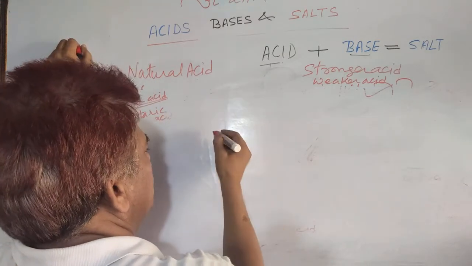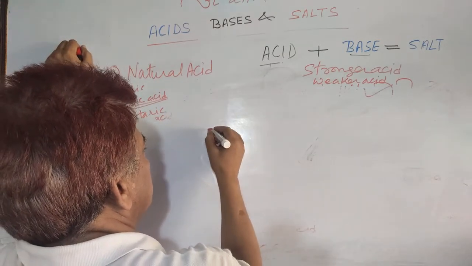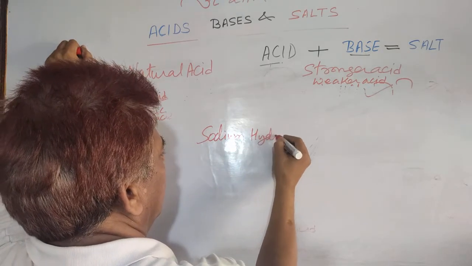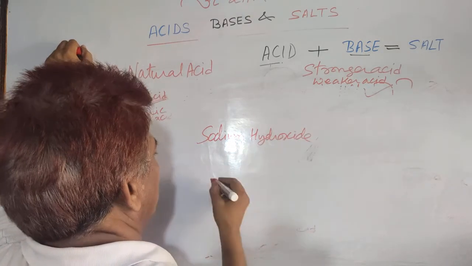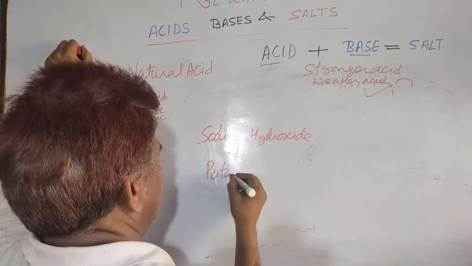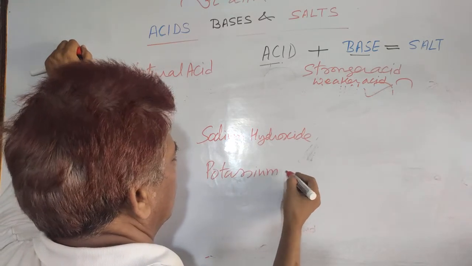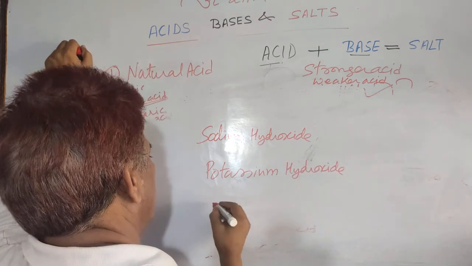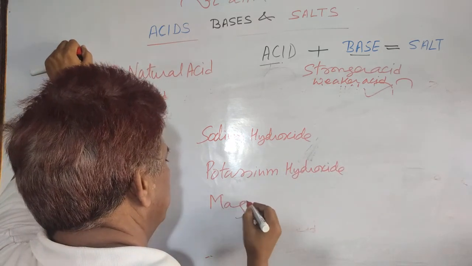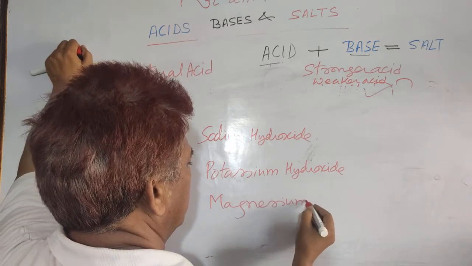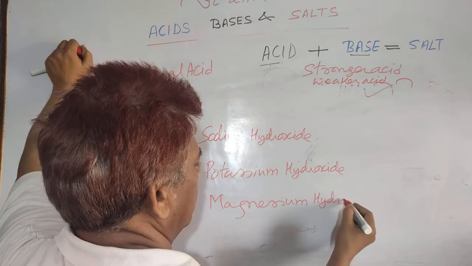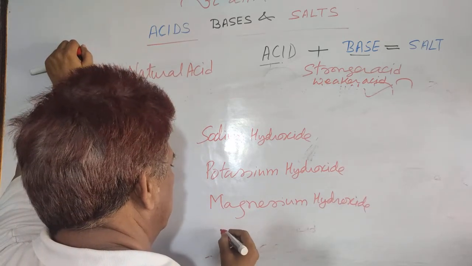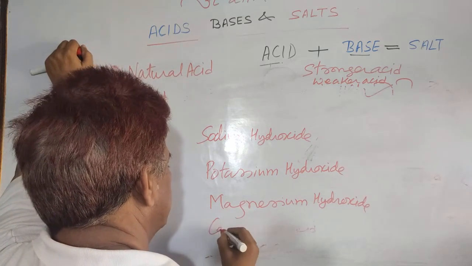Now, some examples of bases like sodium hydroxide, potassium hydroxide, magnesium hydroxide, and another example like calcium hydroxide.